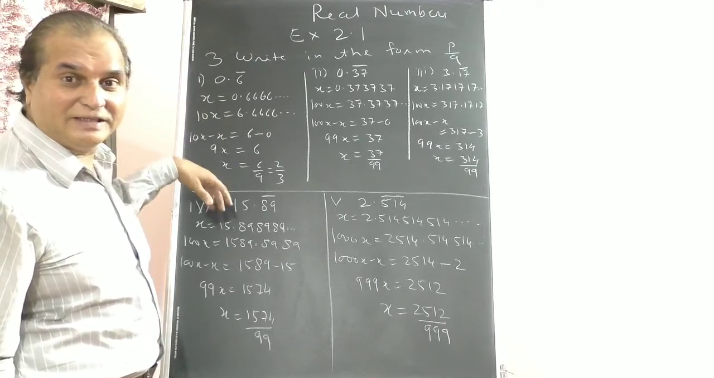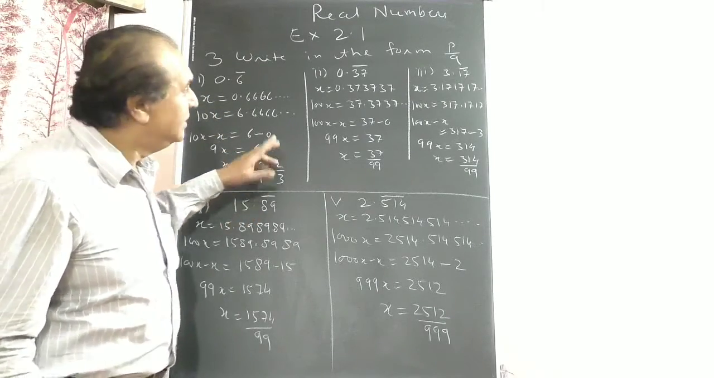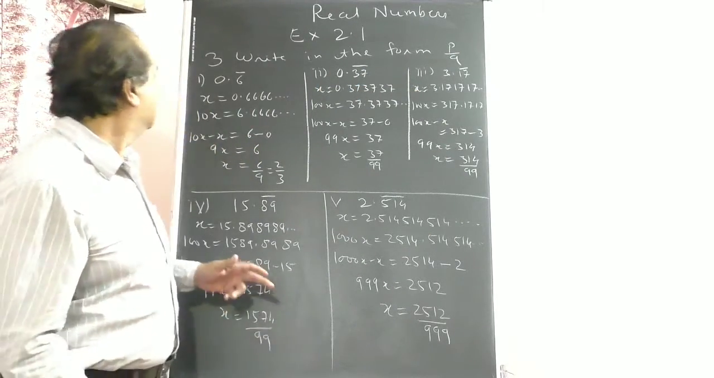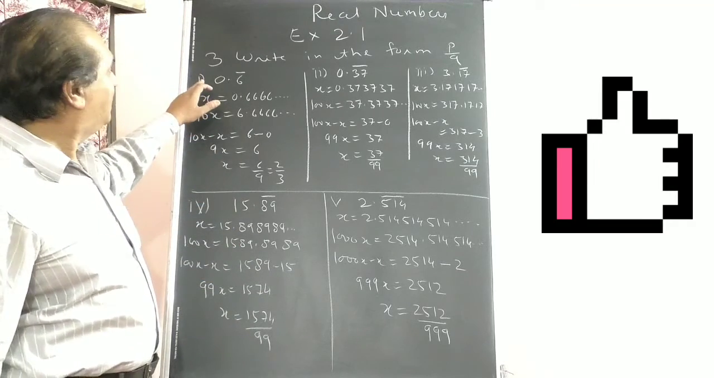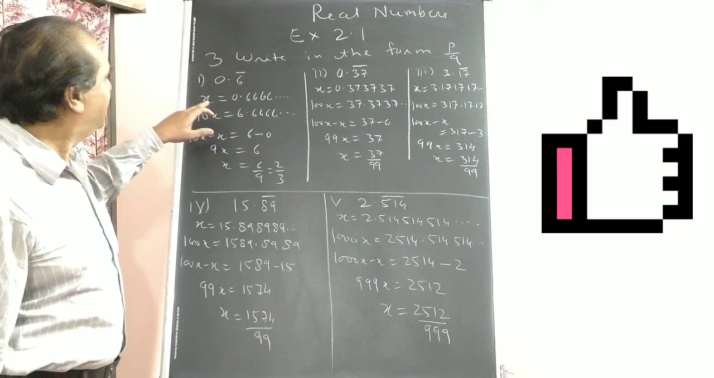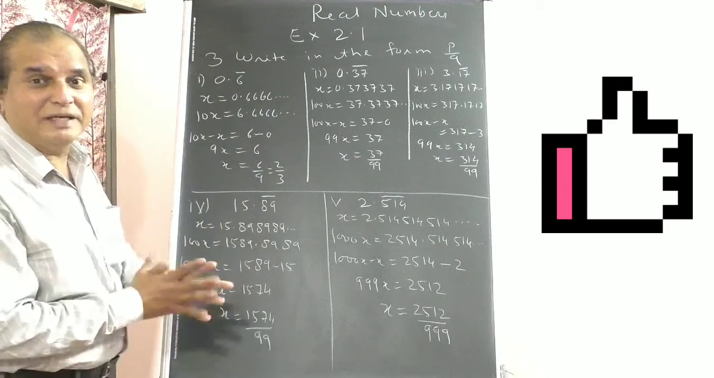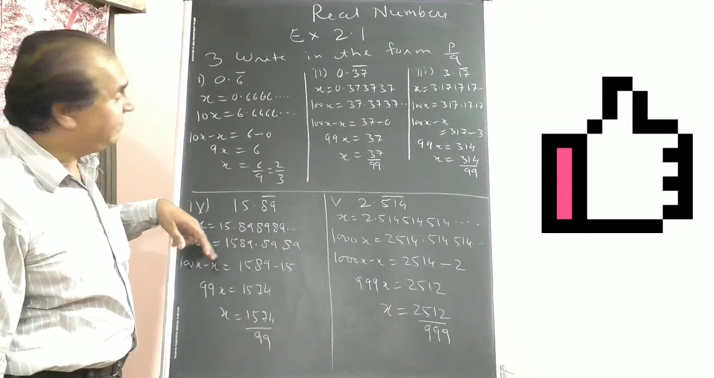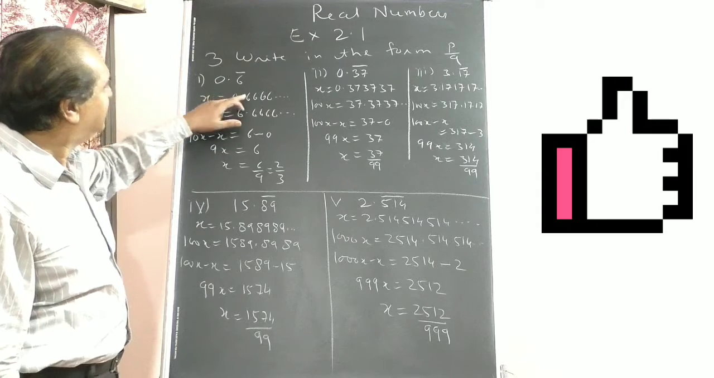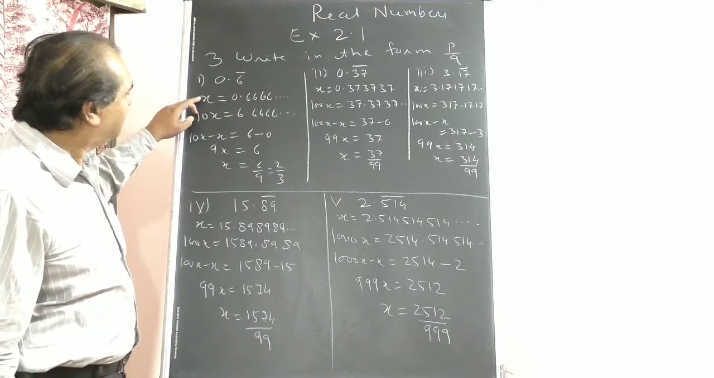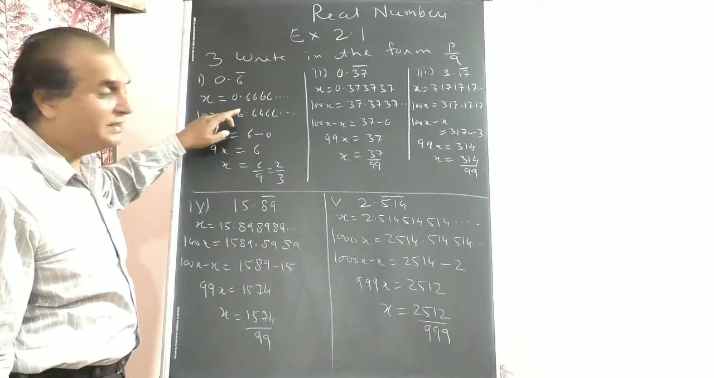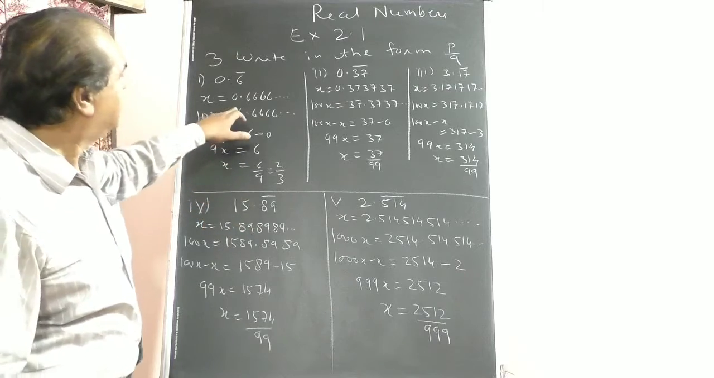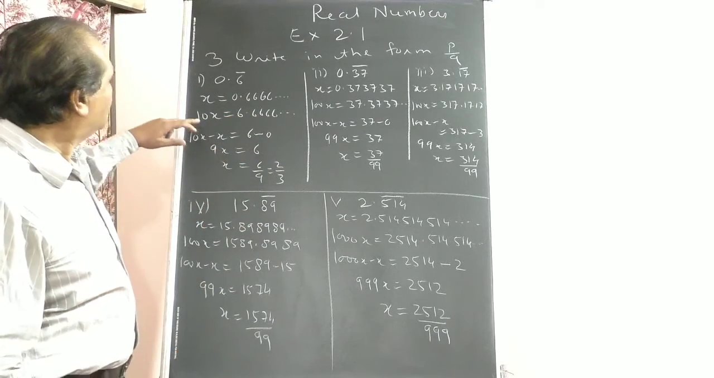Sum number 3. Now, decimal fractions are given in recurring form. You have to convert them to the form P upon Q. So how? First, 0.6 bar. What does this mean? 0.6666 repeating, recurring. Only one digit is recurring. So we'll multiply this equation both sides by 10. x multiplied by 10 is 10x. Just because one digit is recurring, multiplying by 10, the point will shift one digit right. 6.6666.